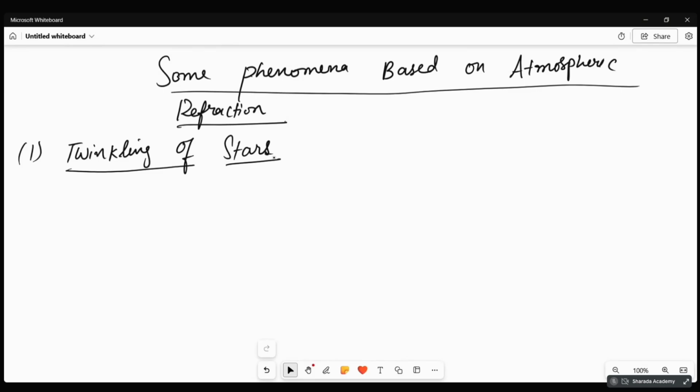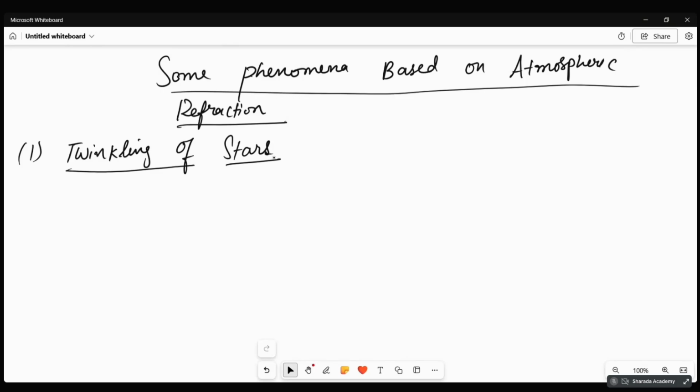The light from the planets also undergoes atmospheric refraction, because the light also comes through the atmosphere only. But since we are receiving the light from different points, they average out. From one point we get more light, from another point we get less light. Because of that, they average out. That's why we don't feel like planets are twinkling, but we feel that stars are twinkling.